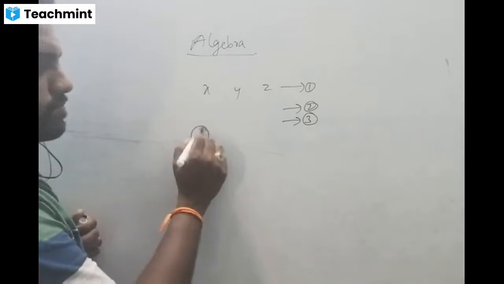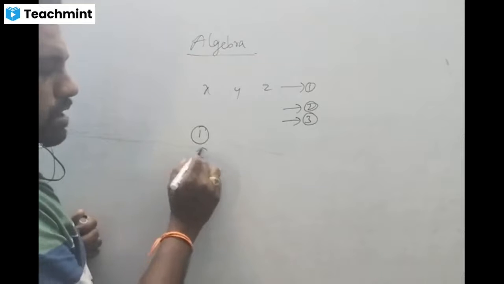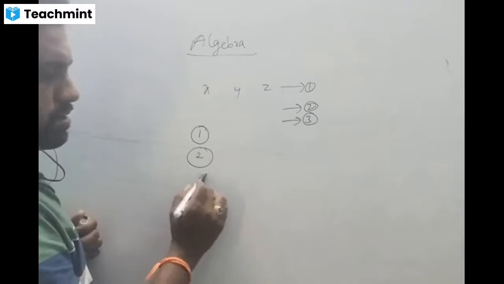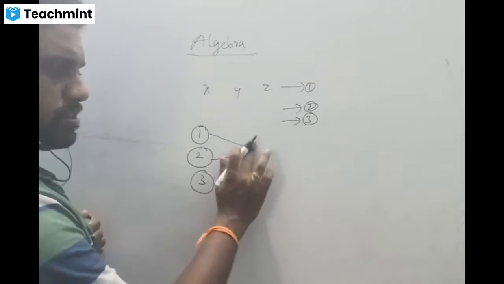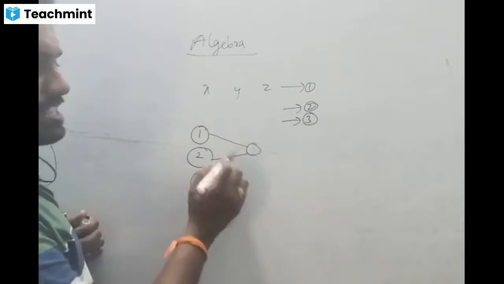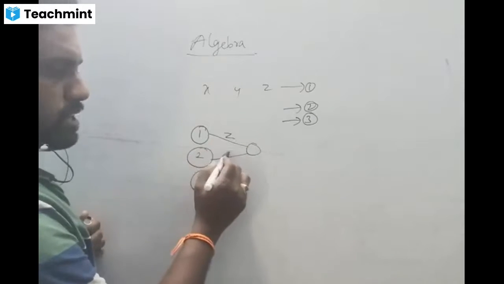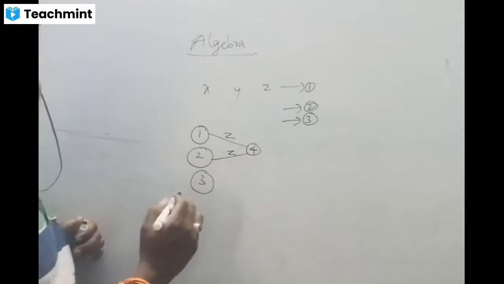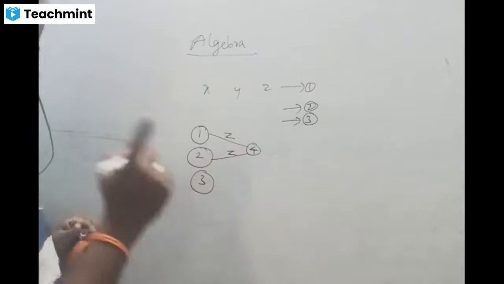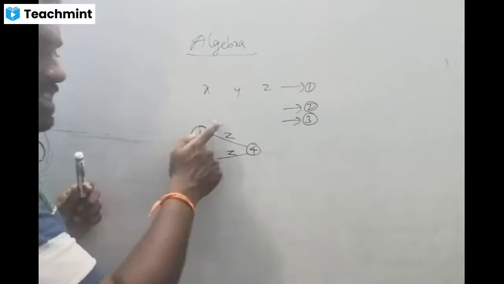So first we should solve 1 and 2 and eliminate the particular variable, whatever the variable you want. Okay. So just for example, I want to eliminate z from both 1 and 2. Then I can get the new equation, that the equation contains the variables only x and y because already we eliminated z.